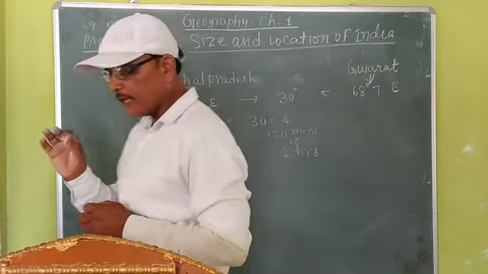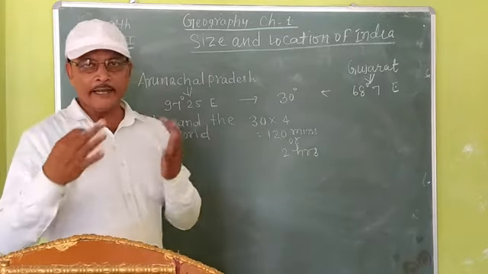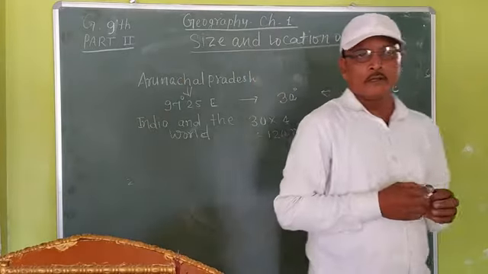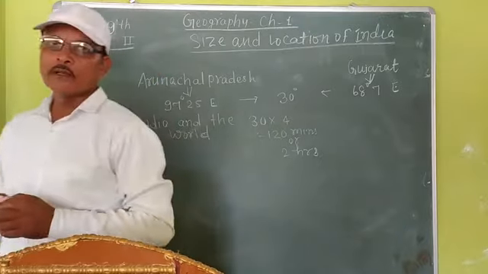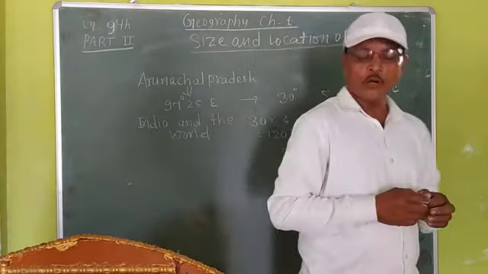Sri Lanka and Maldives are two neighboring island countries of India.